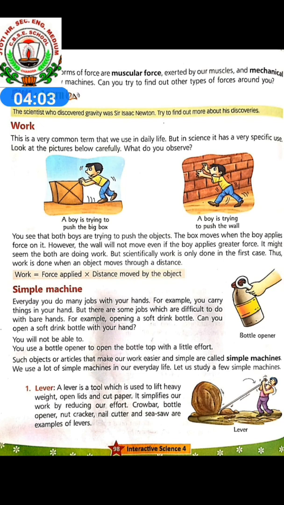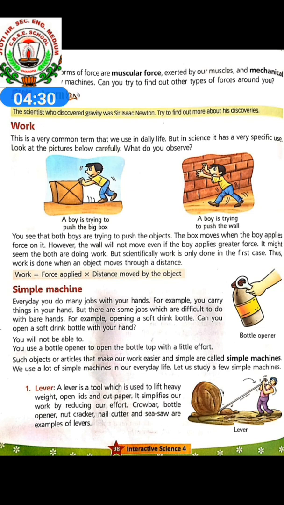We use a lot of simple machines in our everyday life. Let us study a few simple machines. Lever. A lever is a tool which is used to lift heavy weight. With the help of the lever, we can lift heavy weight, open lids and cut paper. It simplifies our work by reducing our effort.